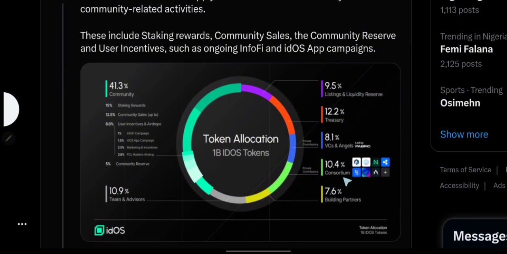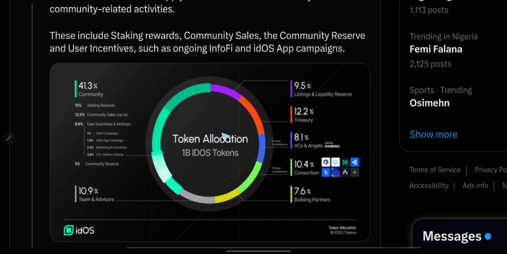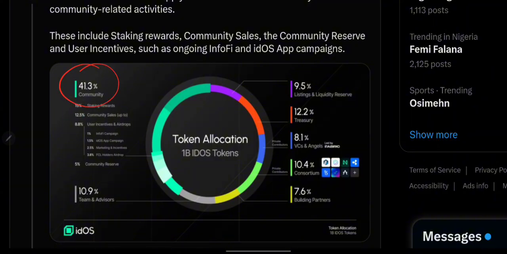So over here, this is how it is going to be divided. The community is going to be getting 41.3%, and this comprises so many things which I just listed out right here.